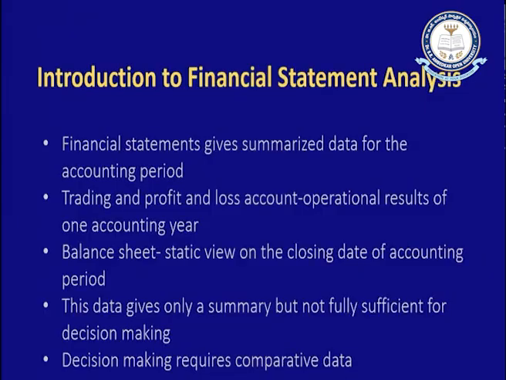That means salaries paid for that particular accounting year, how much the sales were, what is the total amount of purchases, how much various expenses were met, all these aspects come under operational results. Whereas the balance sheet provides a static view, that means what the asset and liability position is on the closing date of the accounting period.